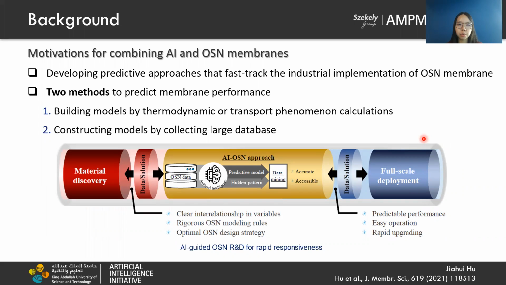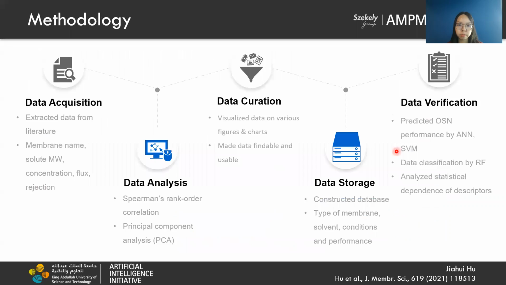In general, there are two methods. The first one is to construct models based on thermodynamic or transport phenomenon calculations. However, these models cannot predict the performance of membranes in general systems. The second one is to build models by collecting a large database. The diagram below demonstrates the AI-guided OSN membrane development process that we used.